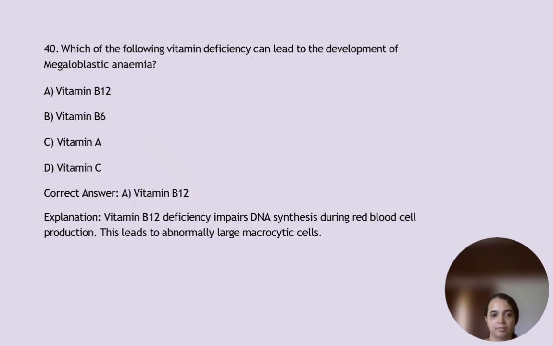Which of the following vitamin deficiencies can lead to the development of megaloblastic anemia? It is vitamin B12 or B complex. The deficiency impairs DNA synthesis during RBC production. This leads to abnormally large macrocytic cells.